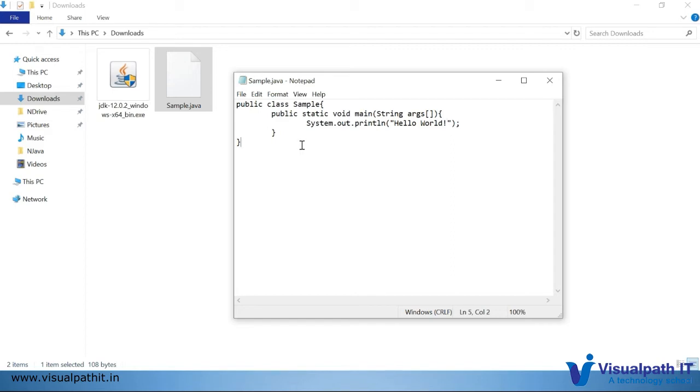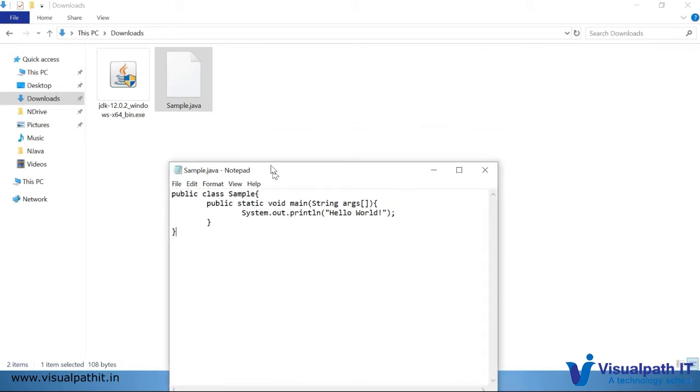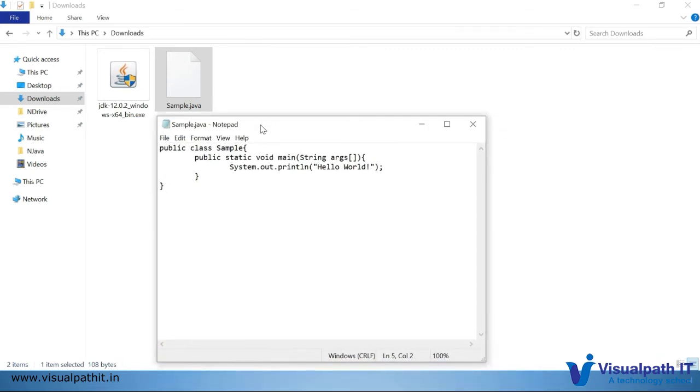The whole intention of this program is to print a hello world message to me. That's it. I've saved it, and I need to execute this program.